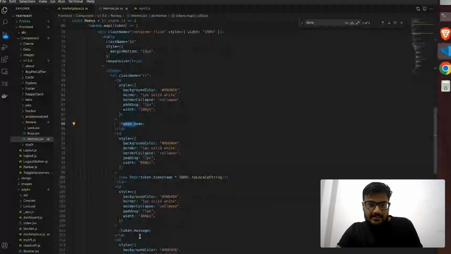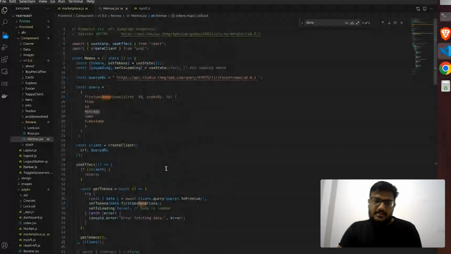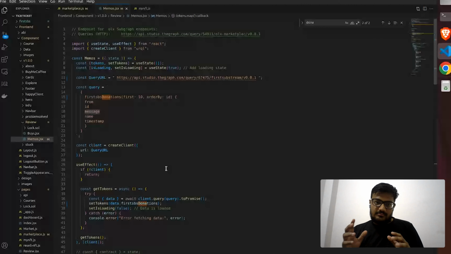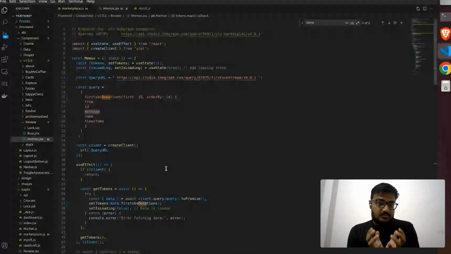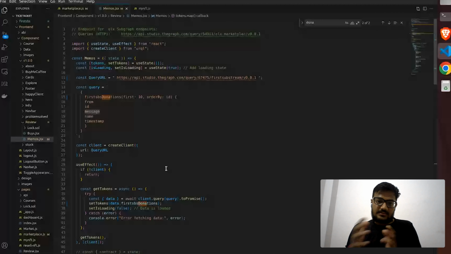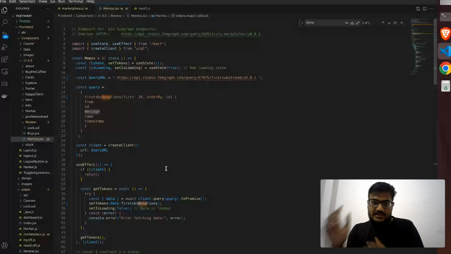So basically, I'm doing two things. First, I'm querying the data, and after querying the data, I'm showing the data on the front end. By combining these two processes, we will show how the graph or the substream is working to the end user.